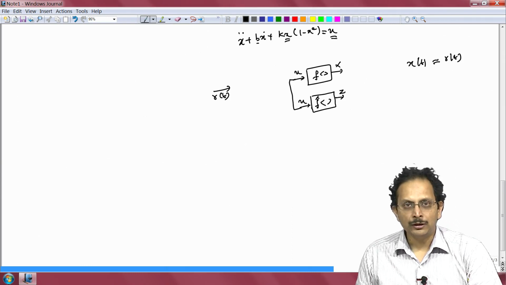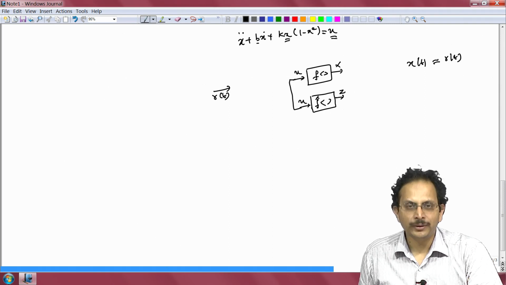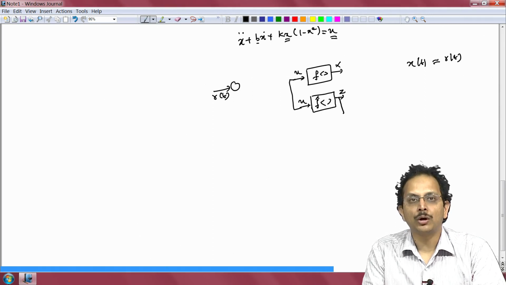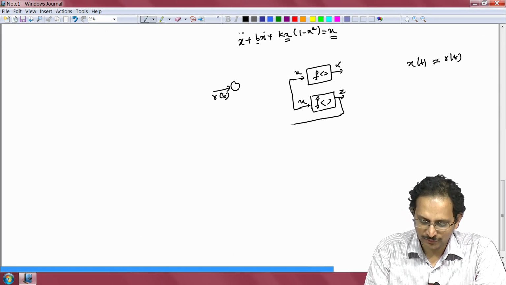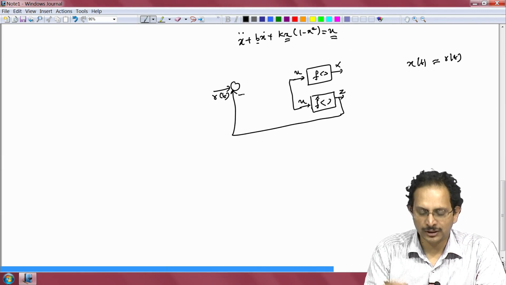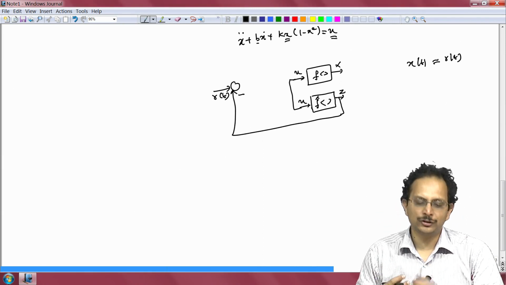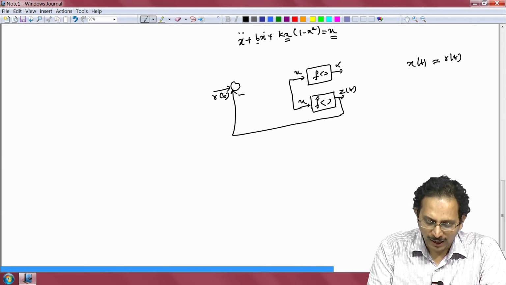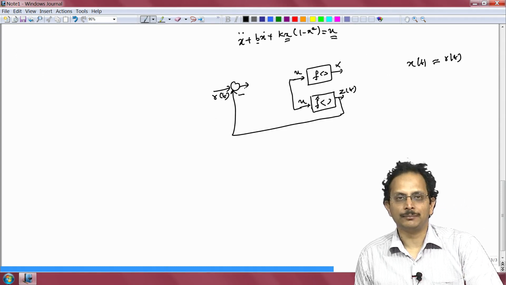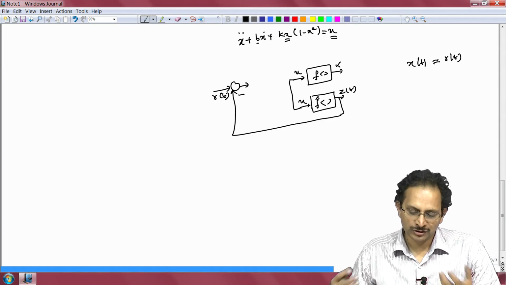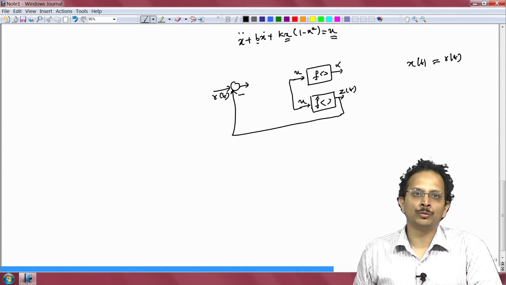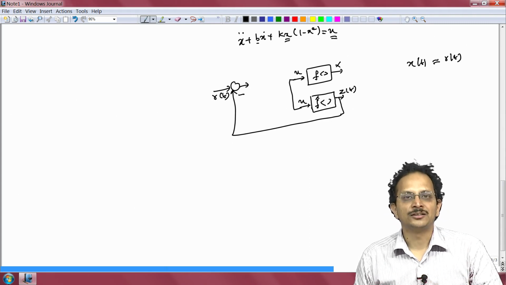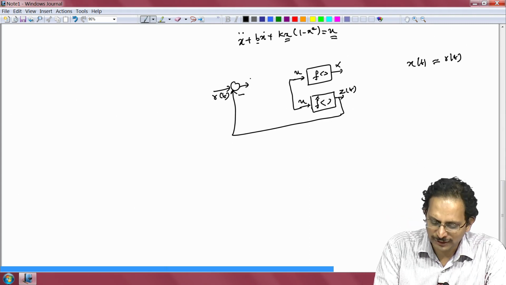Now, in order to get x to be equal to r, what I shall do is compare the output of my copy with the reference r. In other words, take the difference between them. I shall do z of t minus r of t, and in the ideal case we want that error e between the two to be 0, because we want the output of the plant to be equal to r of t, but that is not going to happen naturally. We have to distort this error in some manner using some function h,